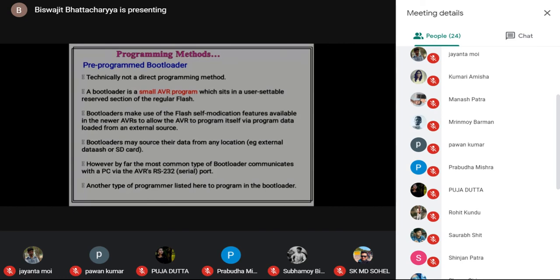Somebody, the manufacturer, has already stored some program inside the microcontroller, and that program helps other programs to be downloaded and interpreted by the microcontroller accordingly. Then the microcontroller can communicate. In our Arduino board, there is an RS-232 port, a serial port, through which our computer or laptop is connected to the microcontroller, and the microcontroller understands all the information coming through the RS-232 or serial port.